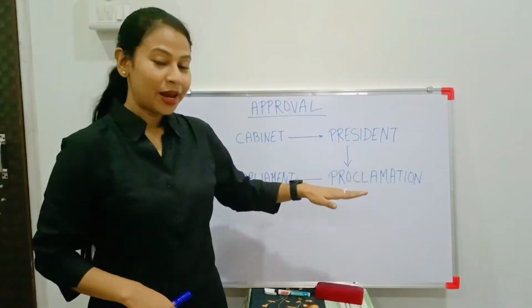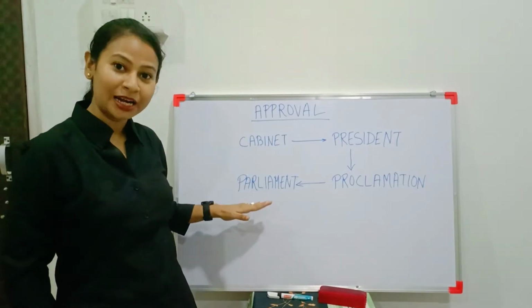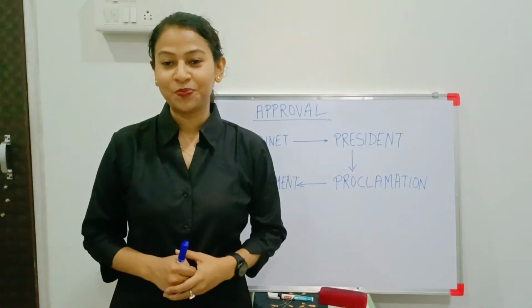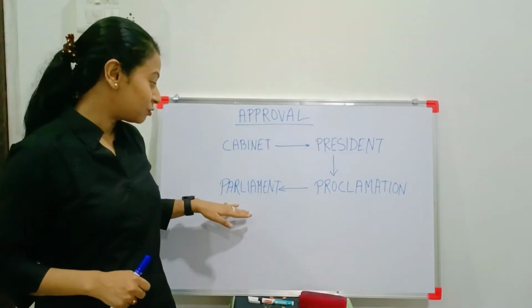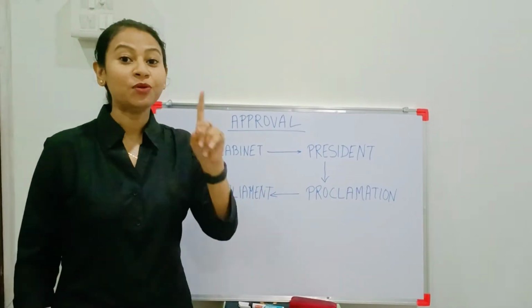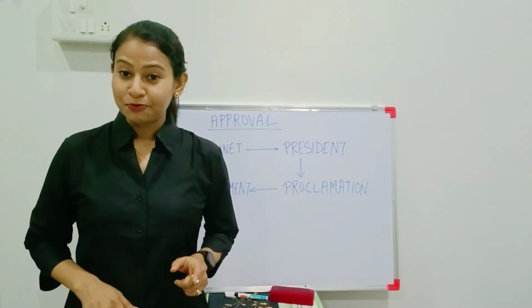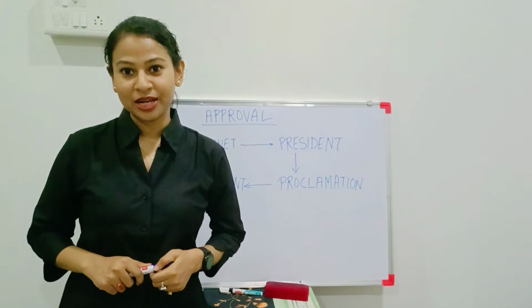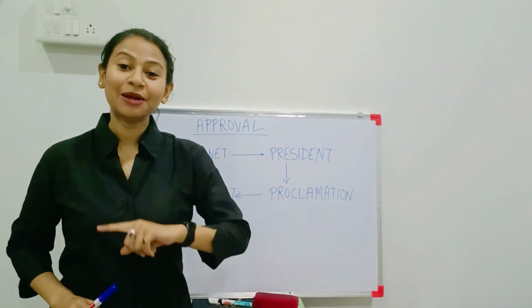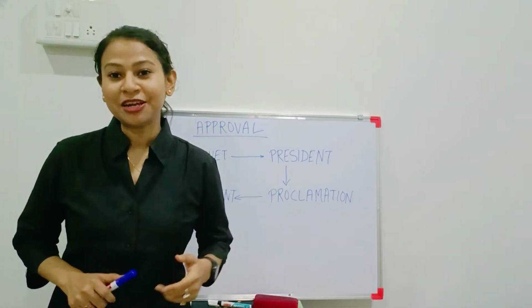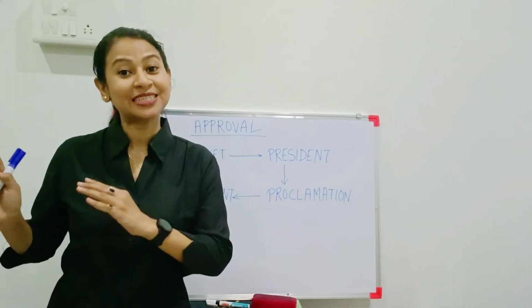When emergency is declared by the President, it directly goes to the Parliament for further approval. The proclamation of national emergency must be approved by both the Houses of Parliament within 1 month from the date of its issue. If approved by both the Houses of Parliament, then the emergency continues for 6 months and it can be extended to an indefinite period with approval of the Parliament for every 6 months.